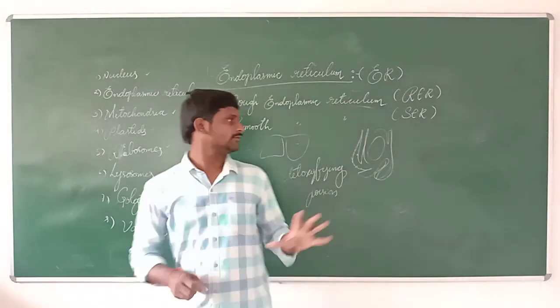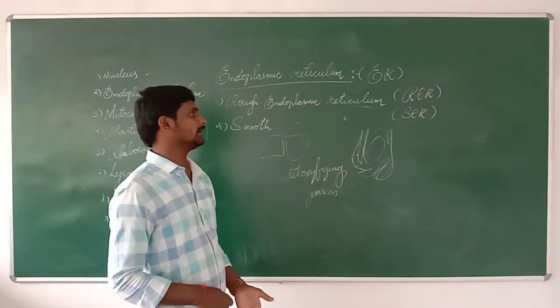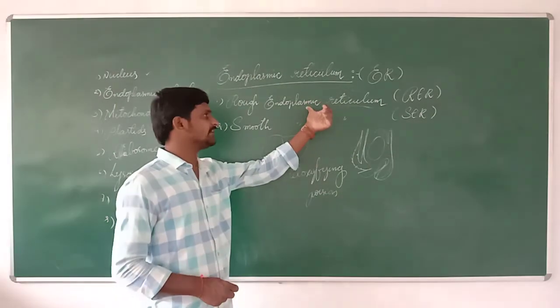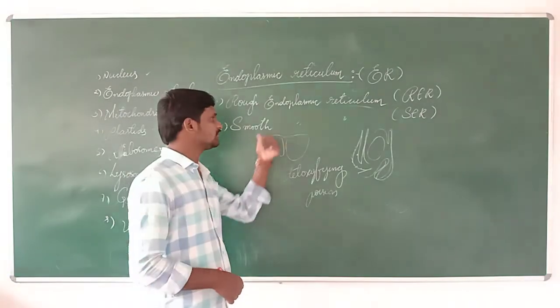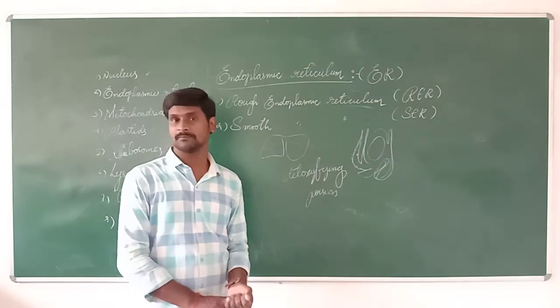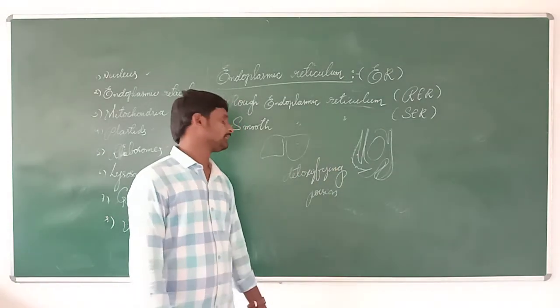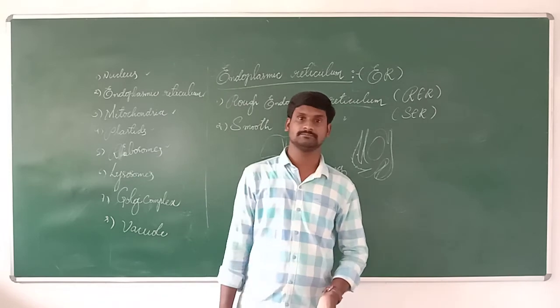That is the main work of the endoplasmic reticulum. These are the two types, SER and RER. If the endoplasmic reticulum contains ribosomes, it is called rough endoplasmic reticulum. If it does not contain ribosomes, it is called smooth endoplasmic reticulum. They help transport materials from one cell to another, and help in detoxifying some types of nutrients.